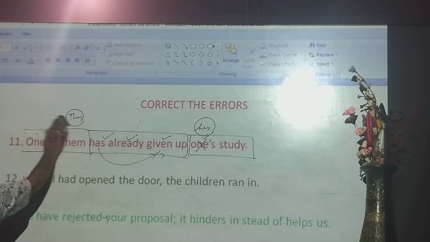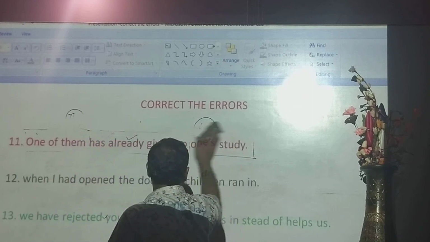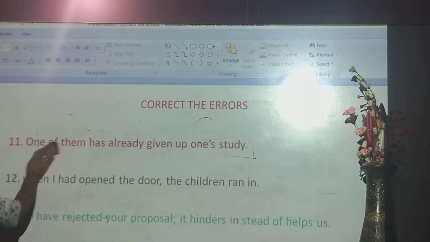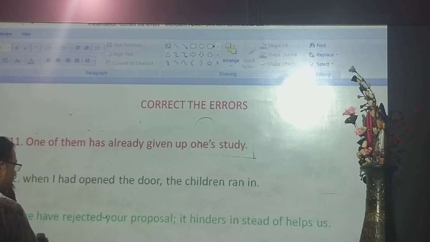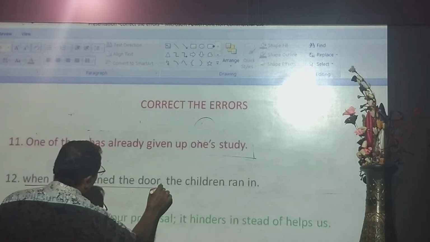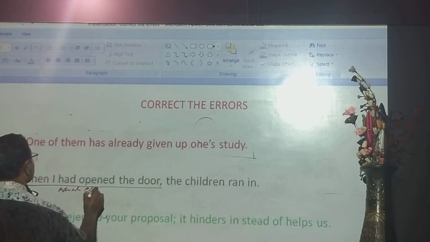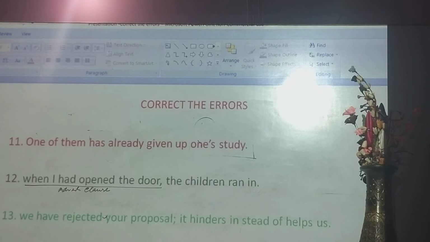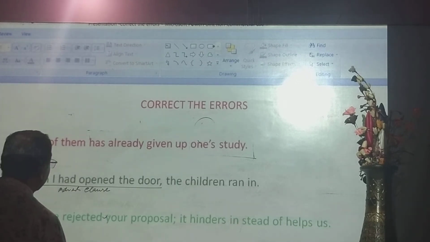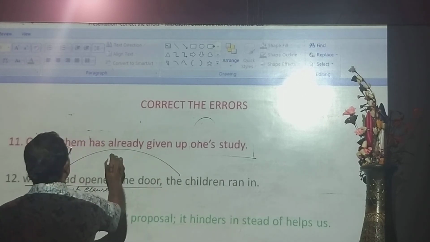Come to question number 12. In question number 12, when I had opened the door, the children ran in. When I had opened the door, the children ran in. Look at this, this is the adverb clause, you know. This is the adverb clause. The children ran in. When I had opened the door, the children ran in, these both are instant actions.